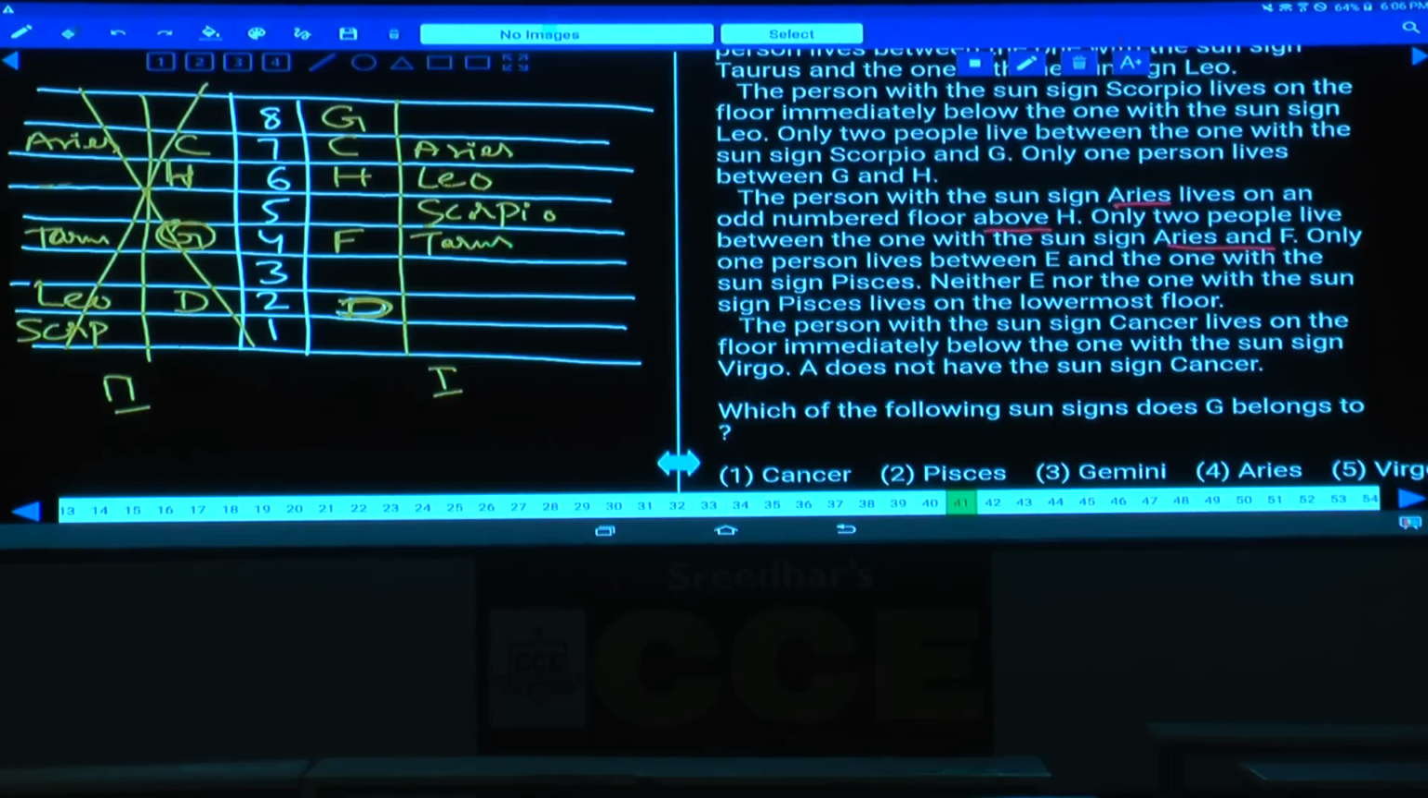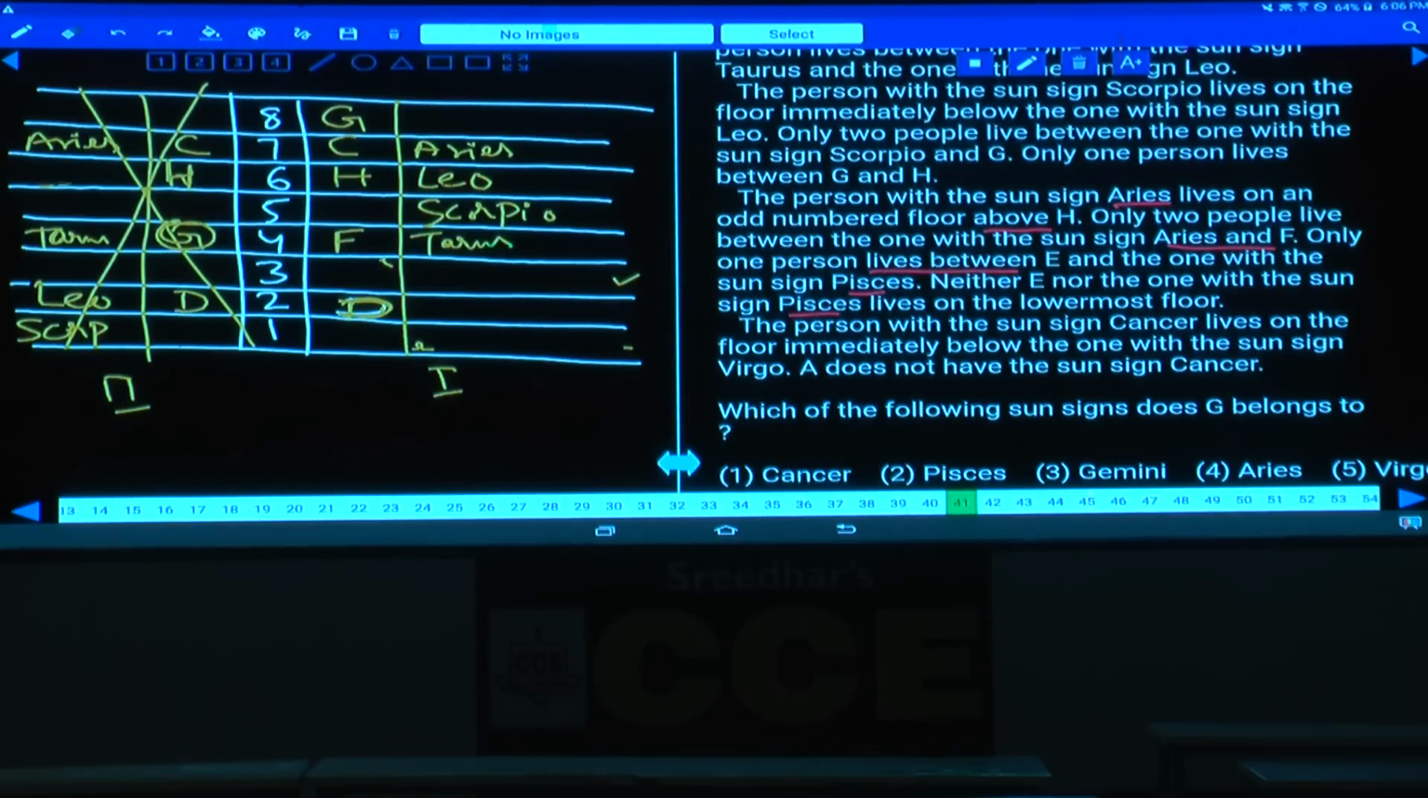Next one, only one person lives between E and the one with Pisces. Between E and Pisces, there must be exactly 1. Tell me whether E can be at this place or not. If E is here, then Pisces can be here, or if E is here, Pisces can be here. And this Pisces can be either on the 1st or the 3rd floor. Then neither E nor Pisces lives on the lower floor. E cannot be on the lower floor, Pisces cannot be on the lower floor, isn't it? Then tell me where should this E be?